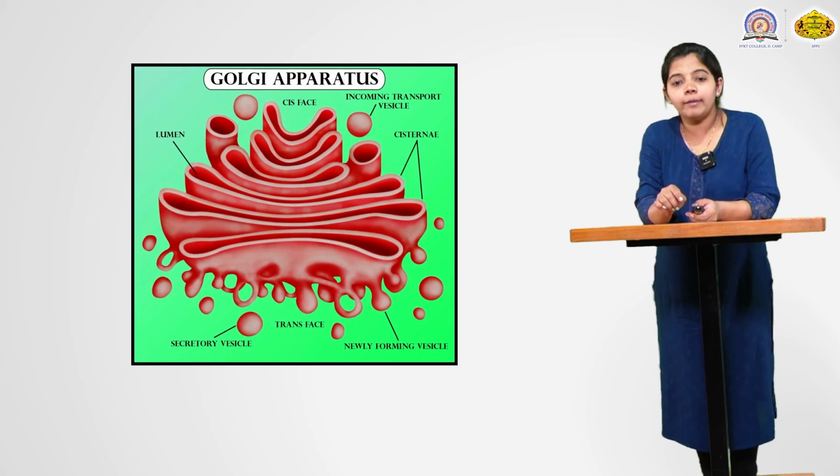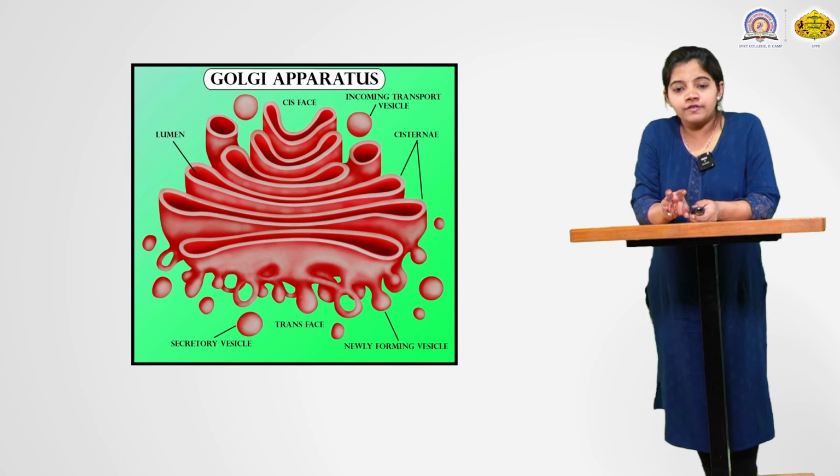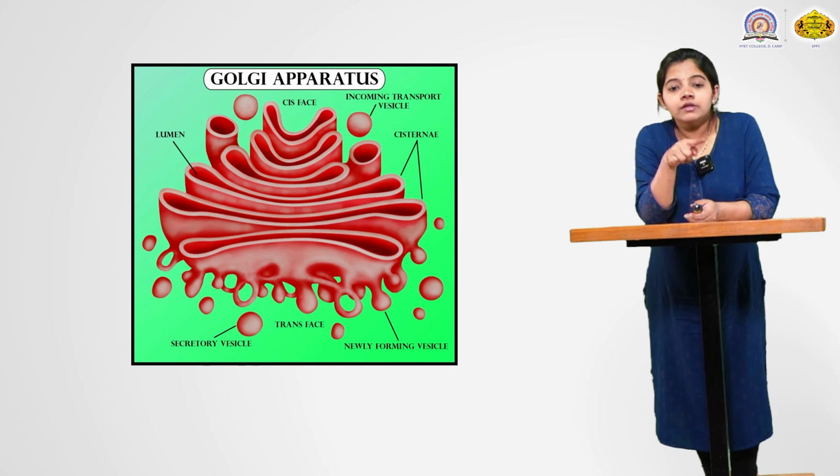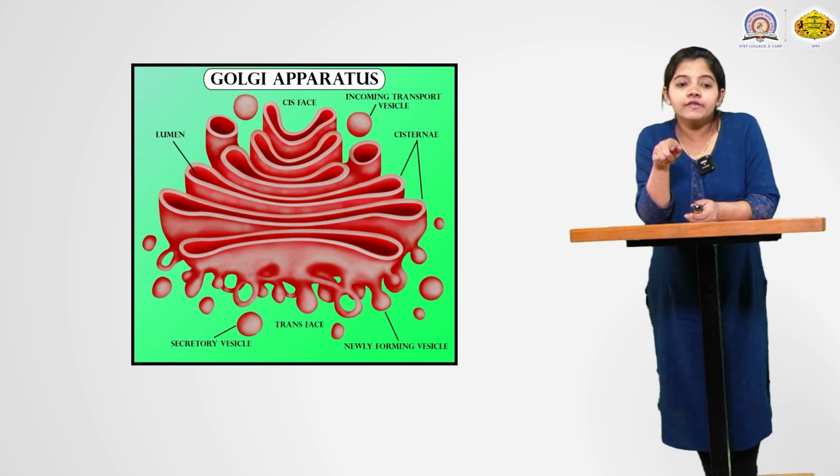In that figure of the Golgi apparatus, we see the cis phase and the trans phase. In the cis phase the proteins come in; you see the incoming transport vesicle. In these incoming transport vesicles, the protein droplets come from the cis phase and enter the cisternae, a stack-like structure. They are stored in the lumen. They come mostly from the ER, the endoplasmic reticulum, and are present in the lumen of a cisternae.